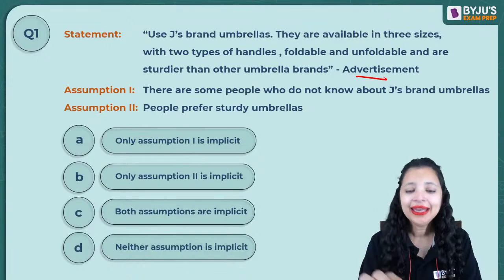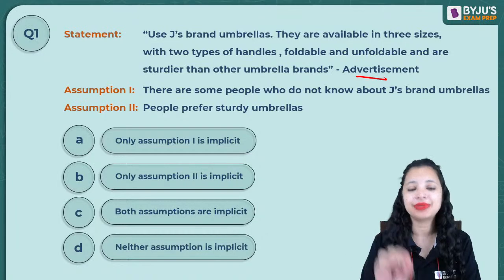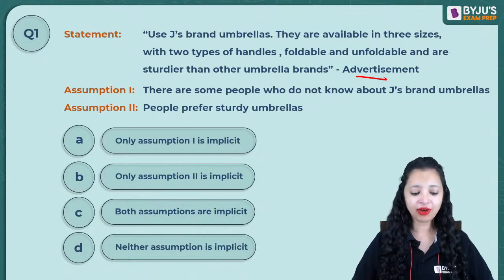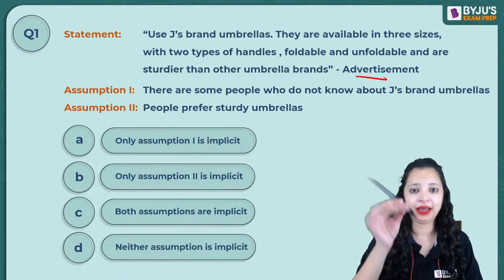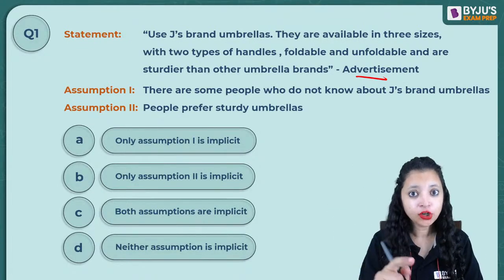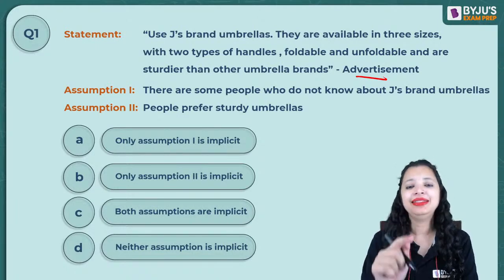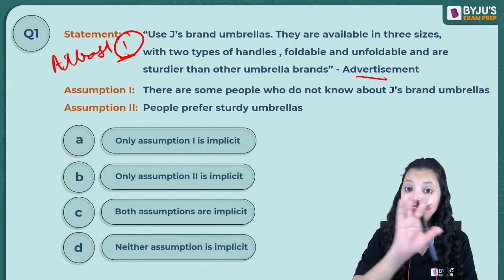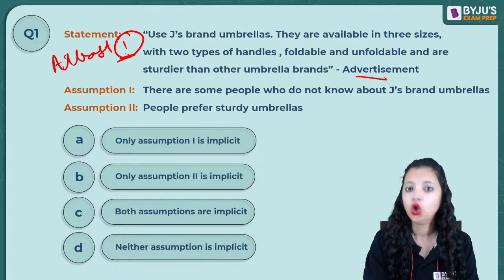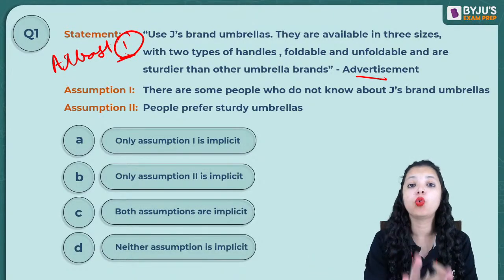Any advertisement given is predominantly dependent upon some things. For example, if I give an ad in a newspaper saying I am selling this XYZ pen, it will first be dependent on an assumption that there is at least one person available in the market who does not know of my brand or what I am doing.